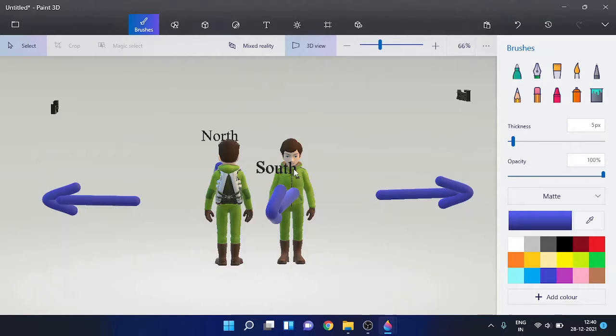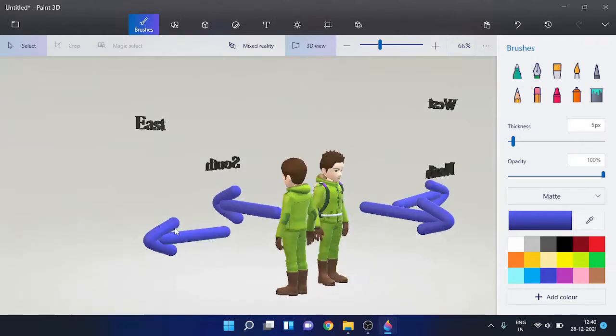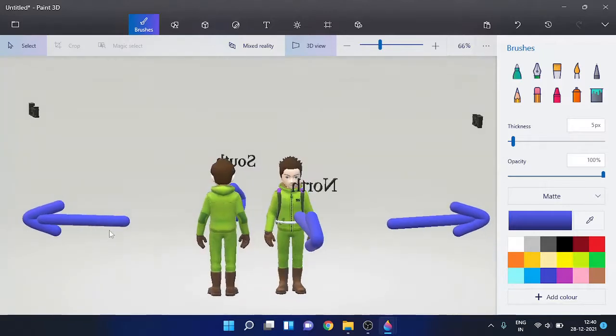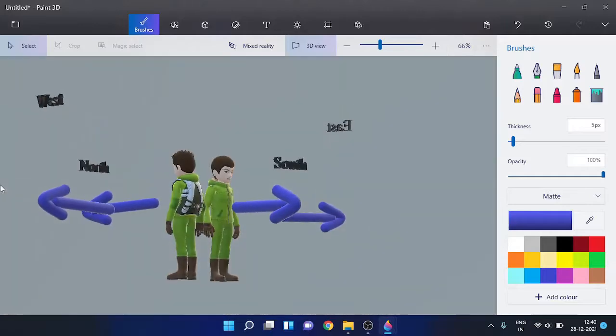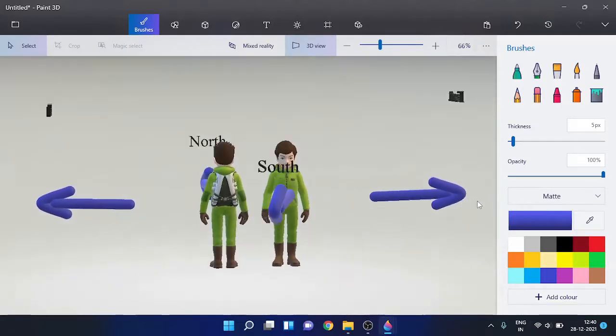Now I am facing in the south, or maybe another man sitting beside you is facing in the south. If he is facing in the south, his east will be in this direction and his west will be in this direction. Now you'd say, how is that possible? So if I want to show you, this is how it's possible. Now I have inverted the south so that it's facing towards this direction. Here you can see his west is here and his east is here. And this is what I told you right now.